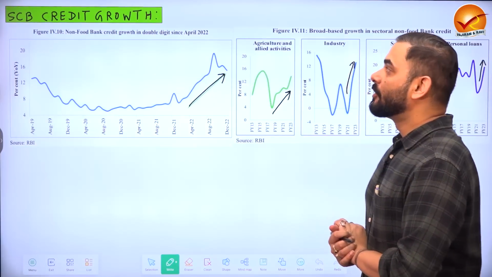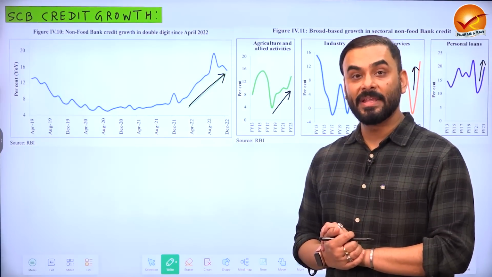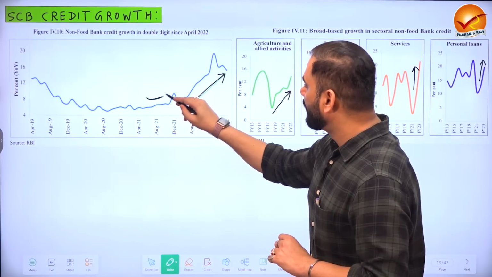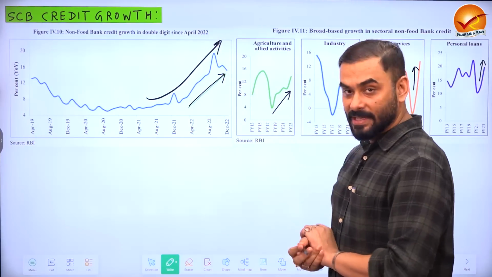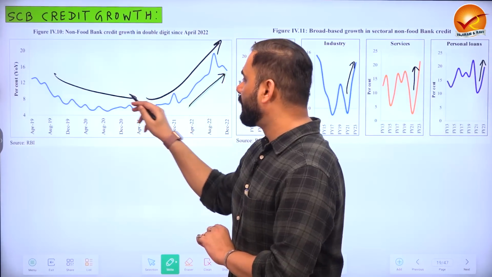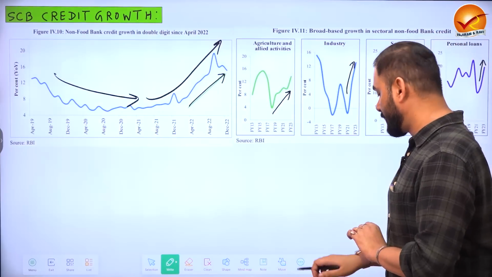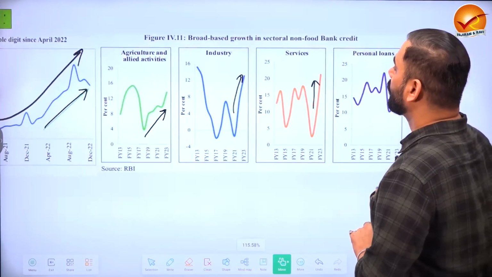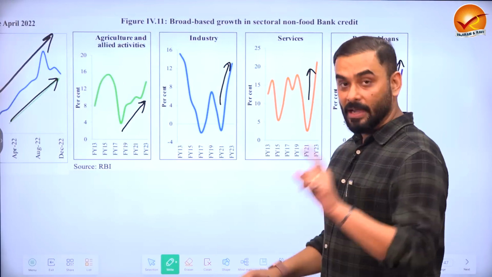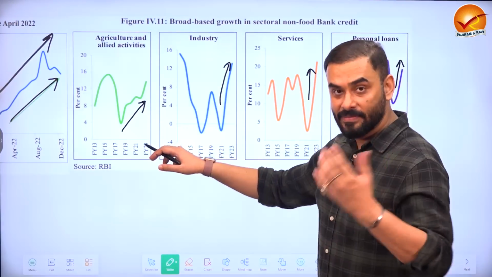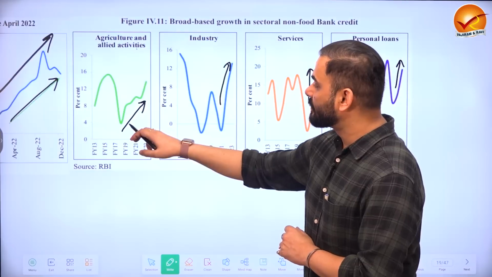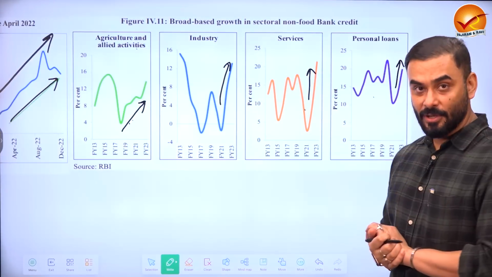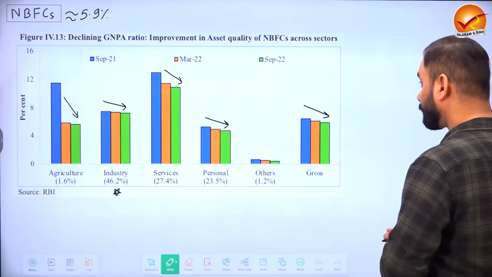Let us look at scheduled commercial banks and how they have been giving loans to different sectors in the economy. See, the loans given by scheduled commercial banks are increasing. Because of COVID, it was coming down, but now it has been increasing. And let us look at the growth of credit or loans by scheduled commercial banks. Our scheduled commercial banks like HDFC and SBI are giving loans to the agriculture sector. It has increased. Industrial loans increased, service loans increased, and personal loans have also increased.